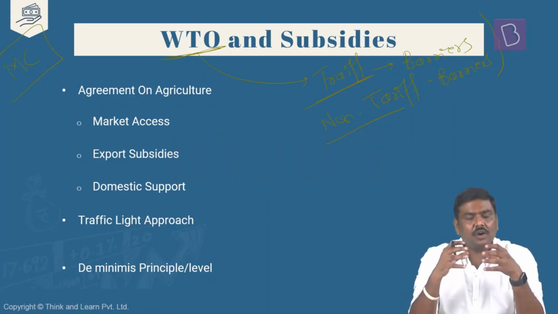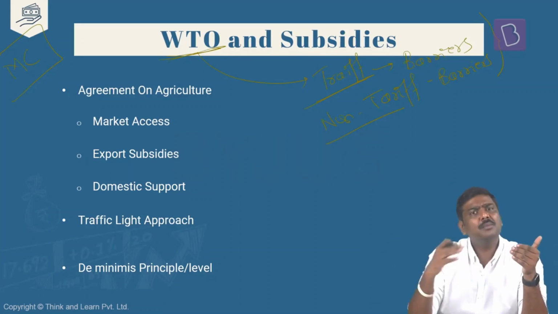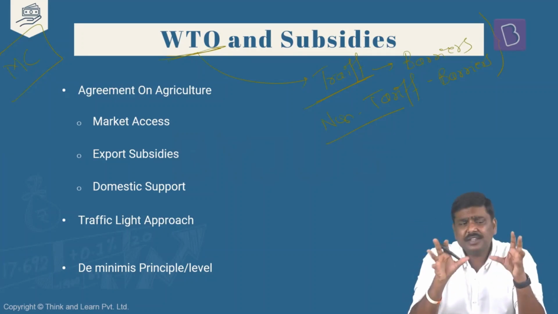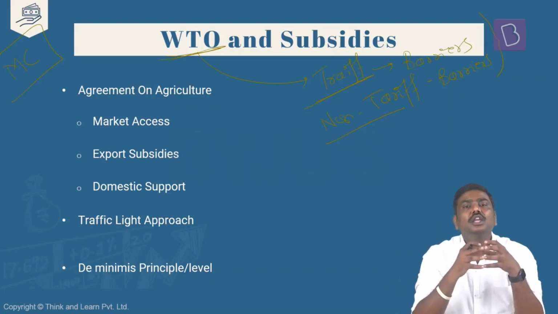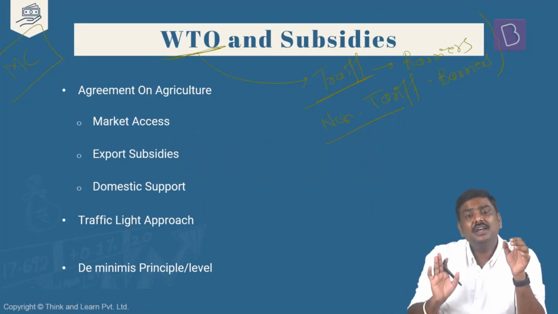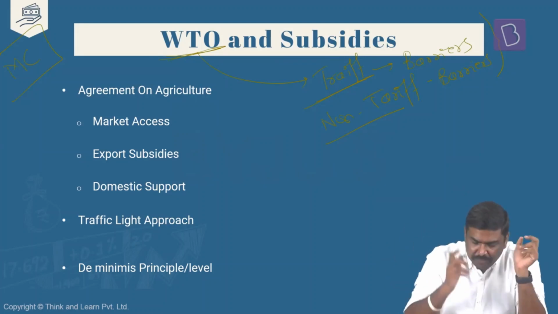In a ministerial conference, all the member countries come together, have a discussion and deliberation, and come up with a declaration. Certain agreements will be arrived at. Generally, understand this: whenever these agreements have to be entered into or implemented, you require the consensus of all the members. You need approval from all the member countries, and only then can these agreements be implemented across the global economy.